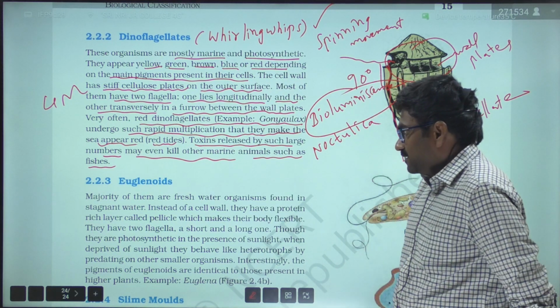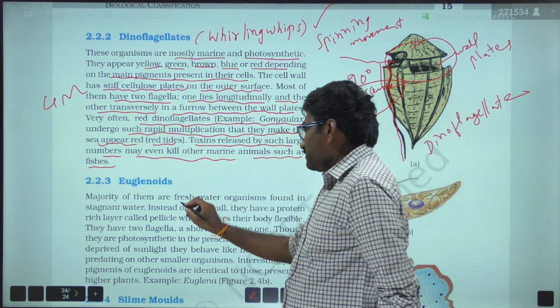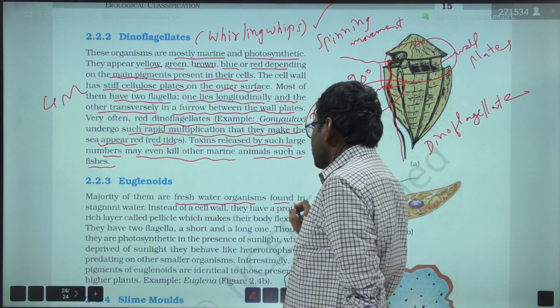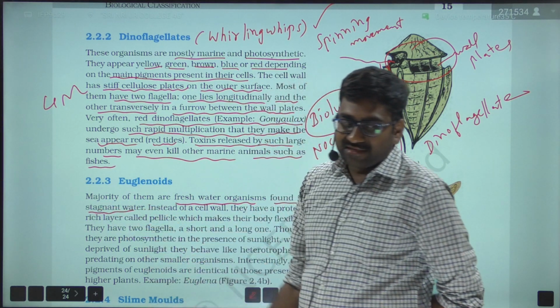And here the majority of them are freshwater organisms found in stagnant water.